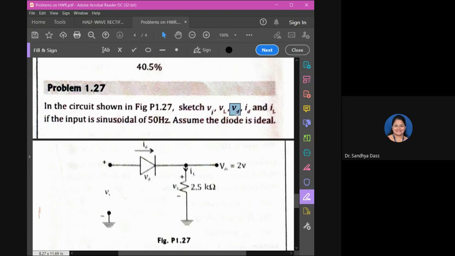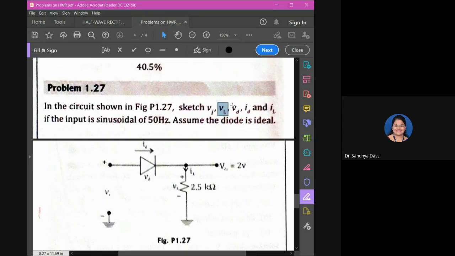The diode is conducting. This is a rectifier circuit. For VL, you will have output when the diode is conducting, it will be short circuit, right? So at the output, you will have only the waveform during the positive cycle. In the negative cycle, it will be 0. It will be flat, isn't it? During the positive cycle, it will follow the input. That is VL.